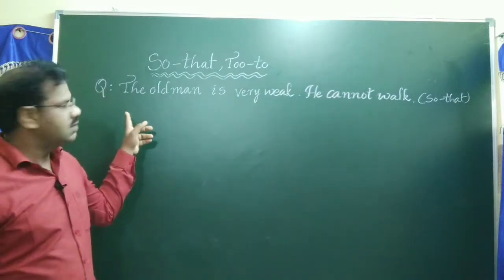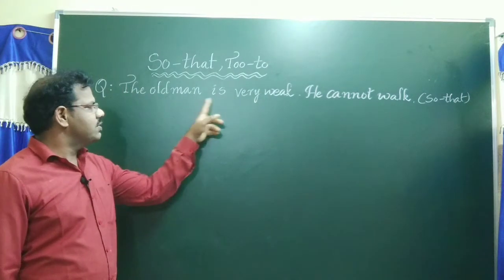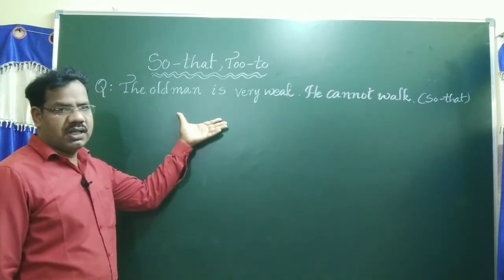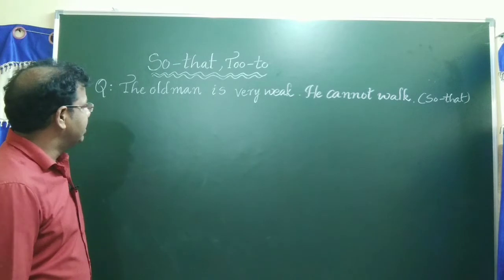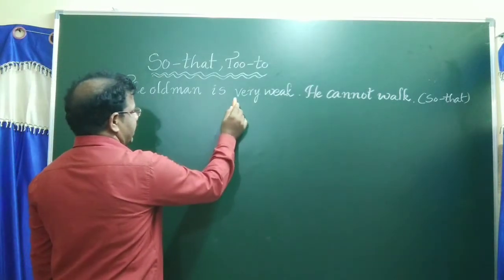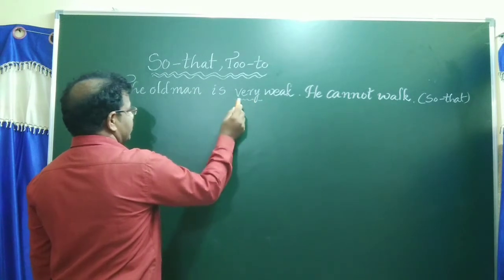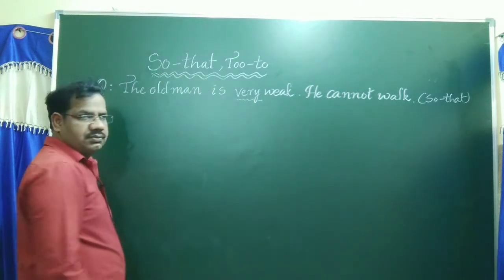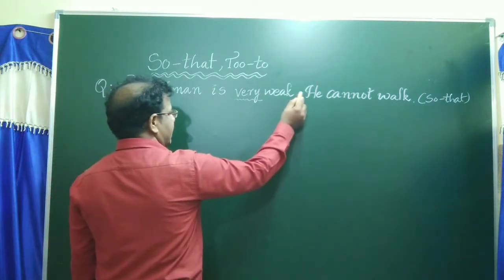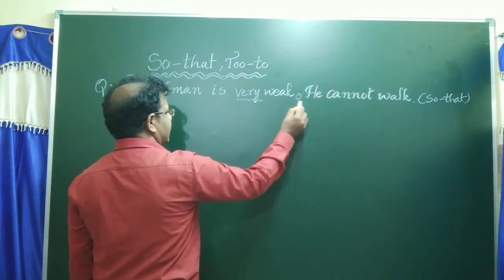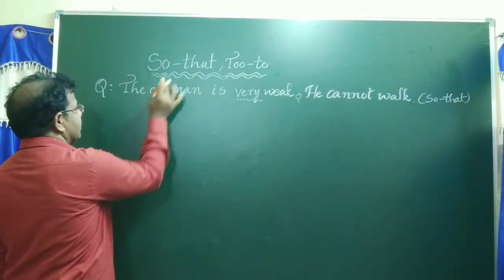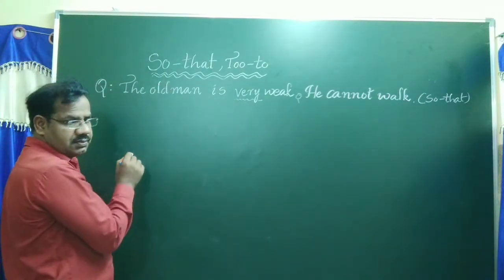Here is a question. The old man is very weak, he cannot walk. Change into so that. See, it is very simple. In the place of very, we should use so. That is point number 1. And in the place of full stop, we should apply that. Okay, this is regarding so that.